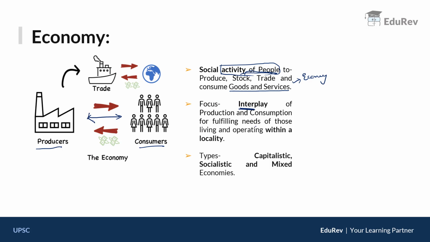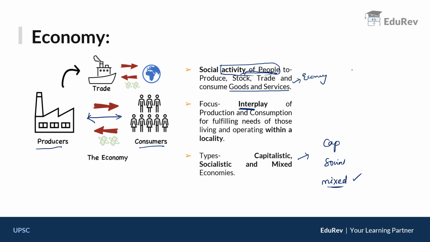Why do they interplay? In order to fulfill their needs, particularly with respect to the scarce resources which we talked about in economics. And broadly this economy is classified into capitalistic economy, socialistic economy and mixed economy, which we are going to learn in the next slide. Clear? So the basic difference between economy and economics is that economics studies the economic behavior of the individual or the firms or an institution, whereas economy is the interplay between the different people or different agents of the market such as consumers, producers or the market itself, etc.